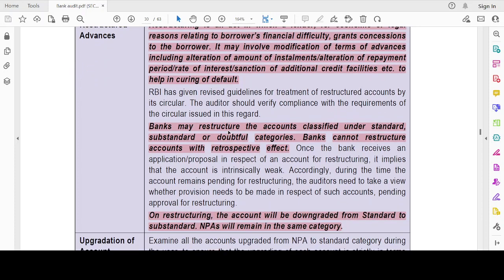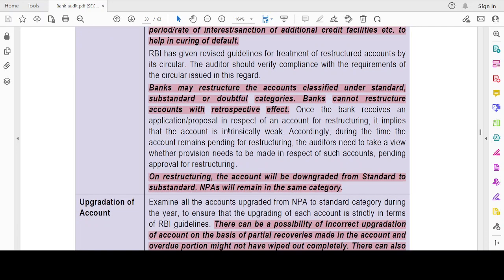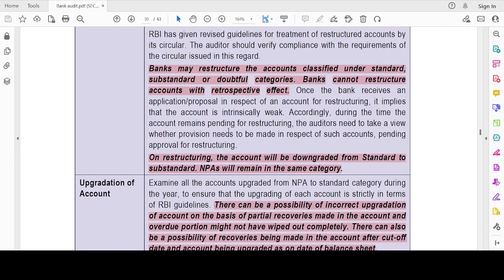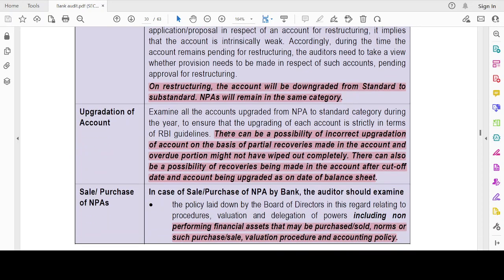Okay, it may be classified under standard, substandard and doubtful categories, but such restructuring cannot be done with a retrospective effect. On restructuring, the account will be downgraded from standard to substandard. NPAs will remain in the same categories. Upgradation, which means going from substandard to standard. There can be a possibility of incorrect upgradation, so that has to be properly checked out. Some genuine recoveries will be made, then the upgradation can be made as on the date of balance sheet.